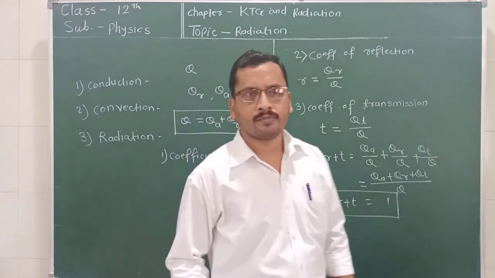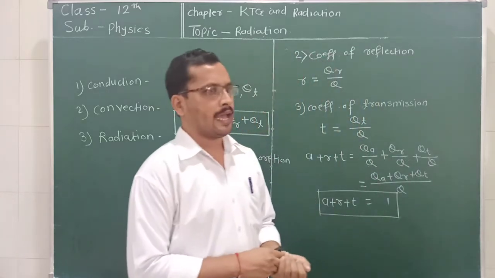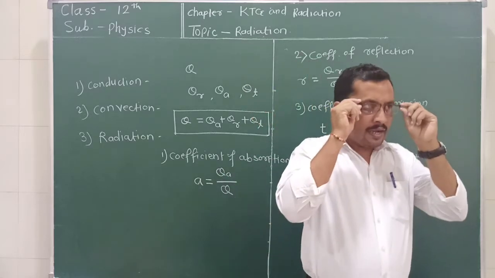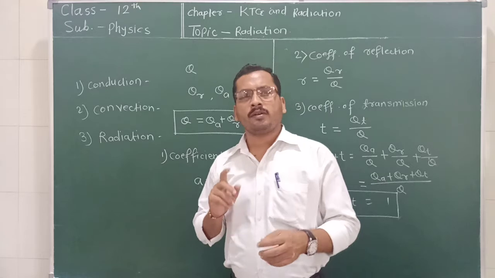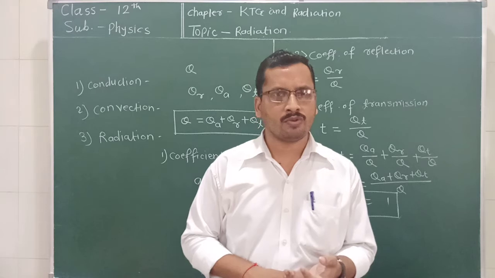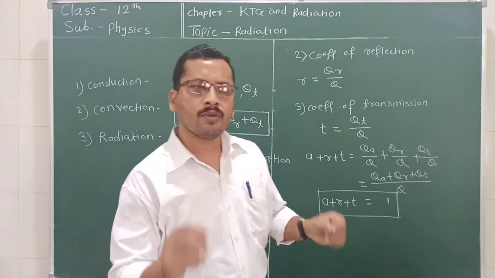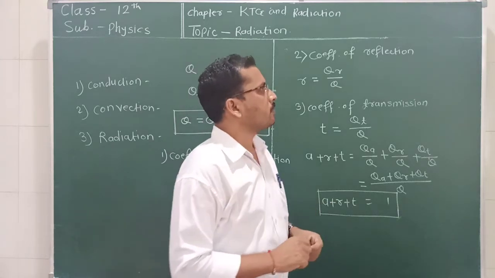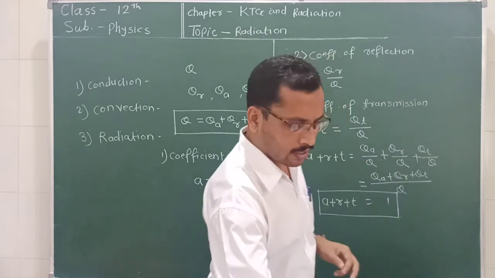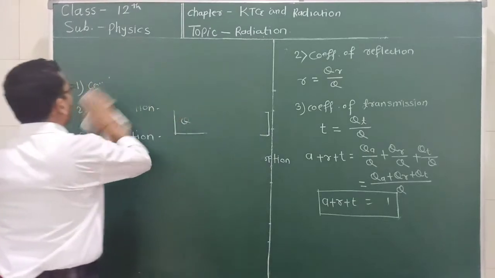Now we are defining two types of bodies, diathermalous and athermalous bodies. What is a diathermalous body? A diathermalous body means the body or substance through which the radiation can pass. The radiation can pass through some substances easily at a given frequency and wavelength. Such types of substances are called diathermalous substances. So we are going to discuss and define these two types of bodies.